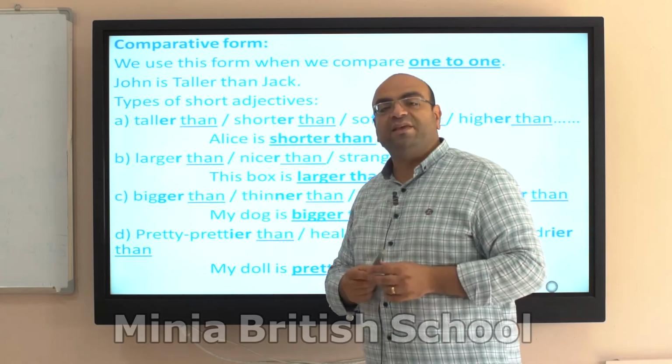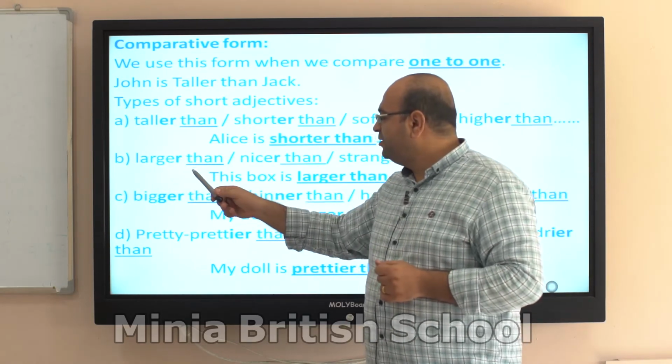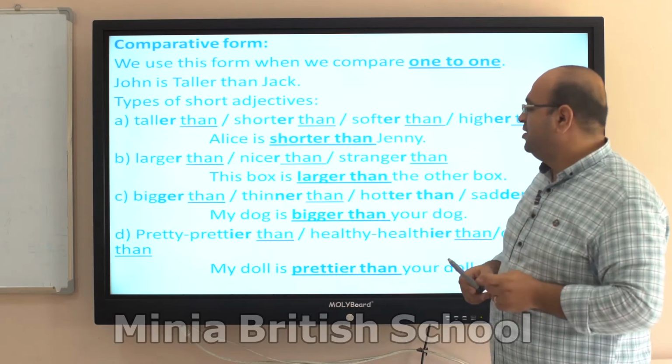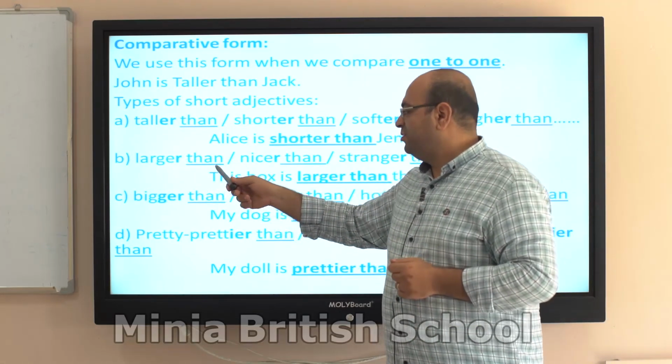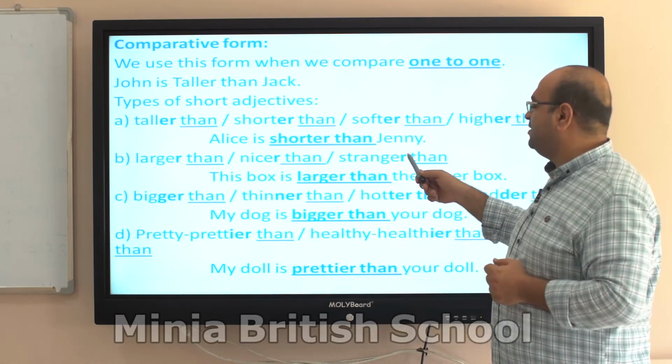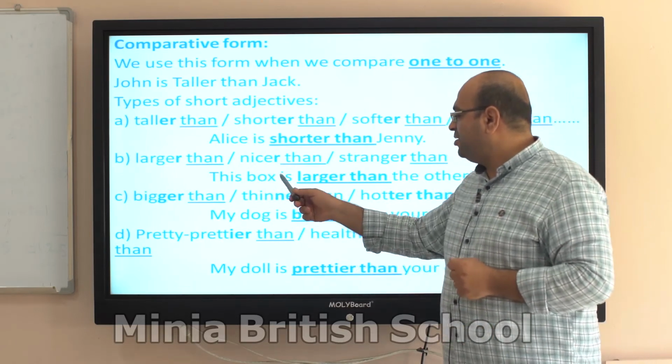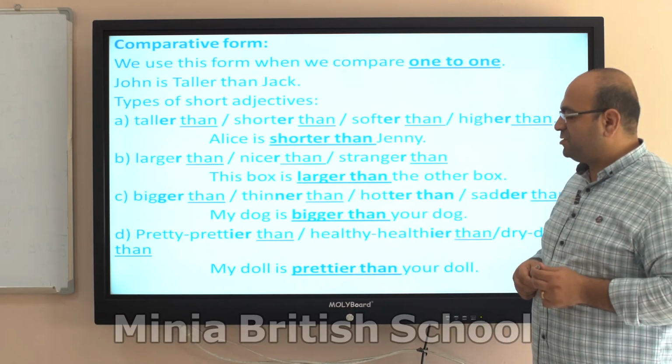What if it ends with E? Large, nice, strange. We will add only R. Larger than, nicer than, stranger than. The box is larger than the other box.